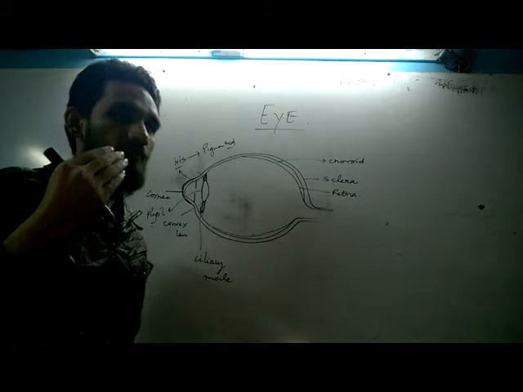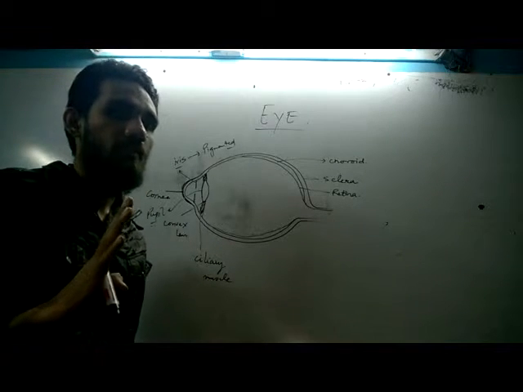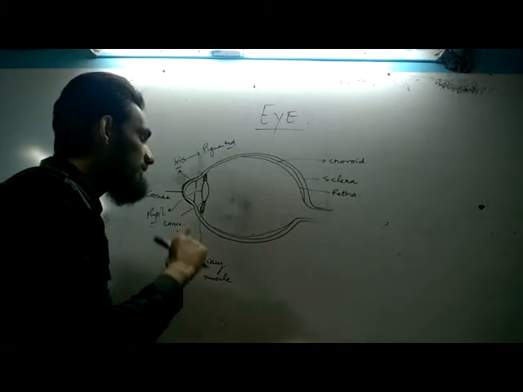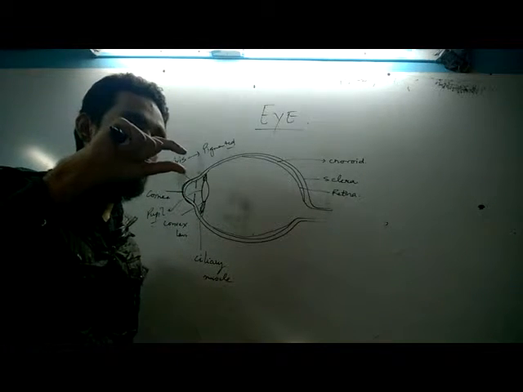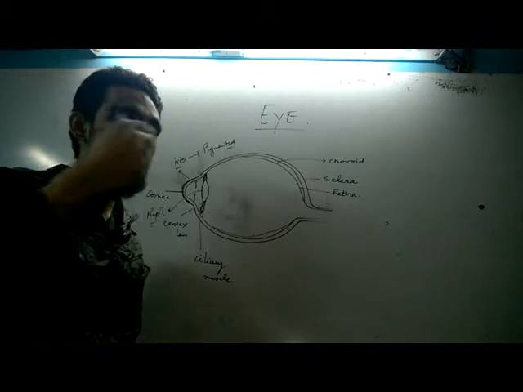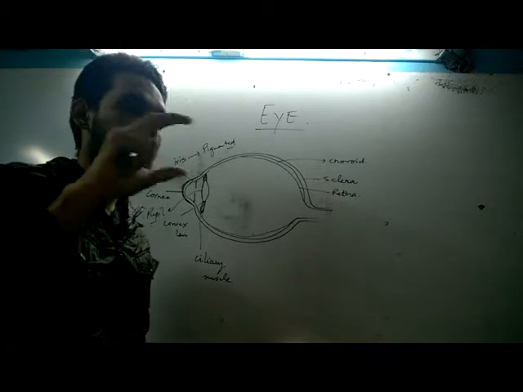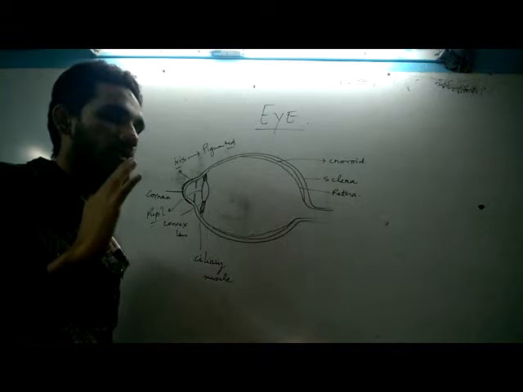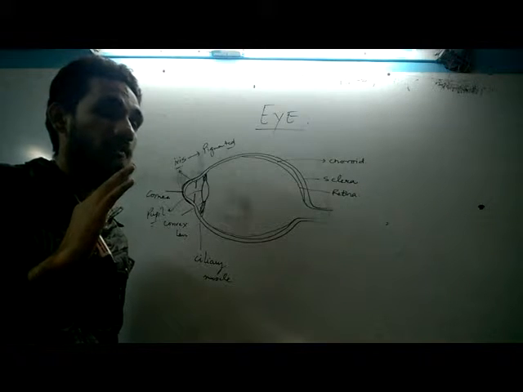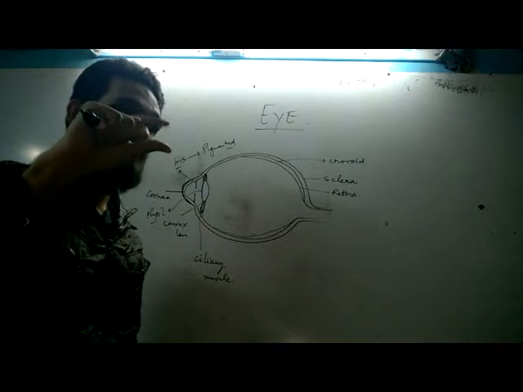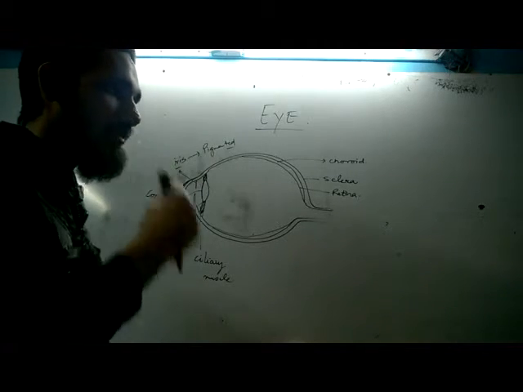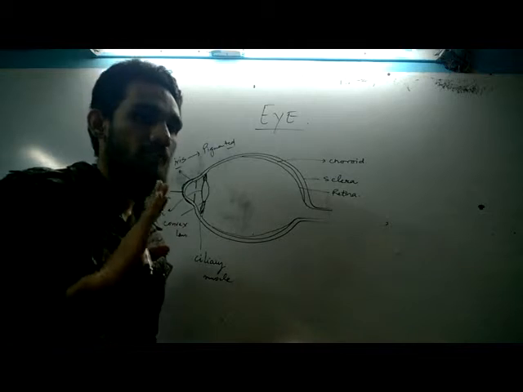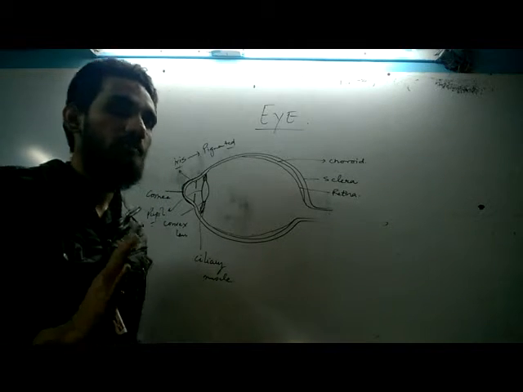When any bright light falls on the eye, it can damage our eyes. So what happens when bright light comes? The iris, this is a gate, it closes. When it closes, the amount of light entering the eye reduces. The size of the iris decreases, the iris closes, and the pupil also contracts. So the amount of light entering the eye reduces and the eye gets protected from damage.